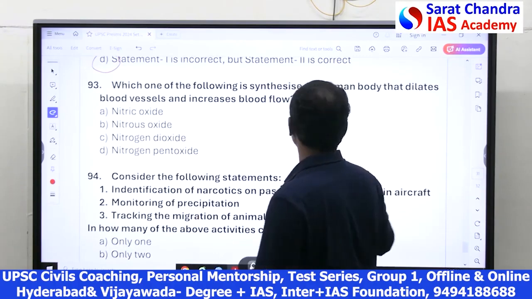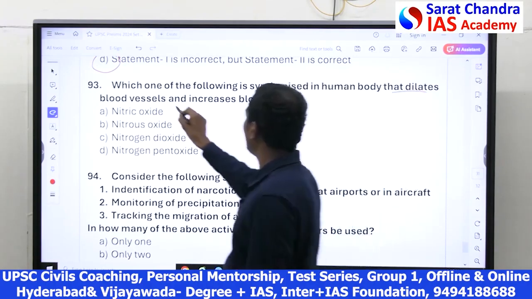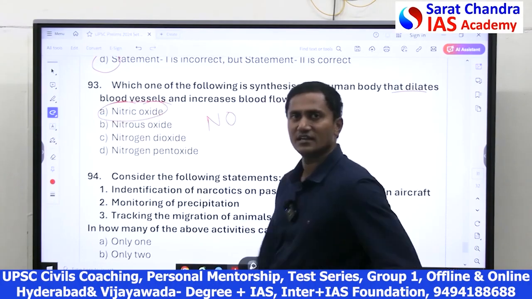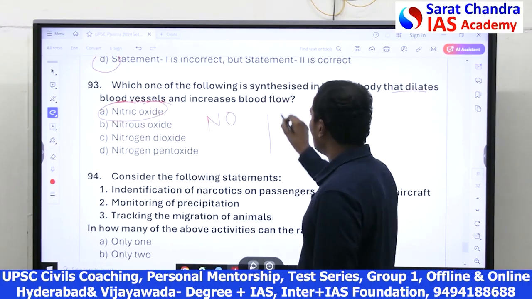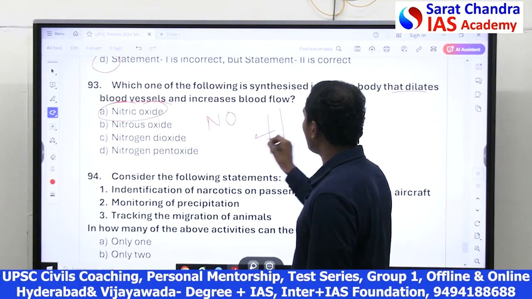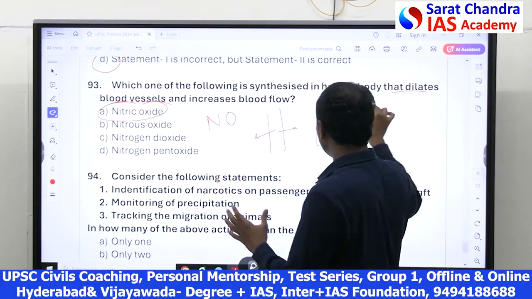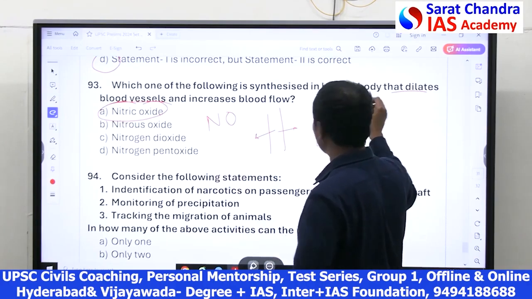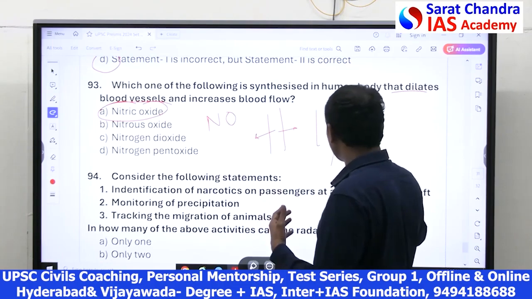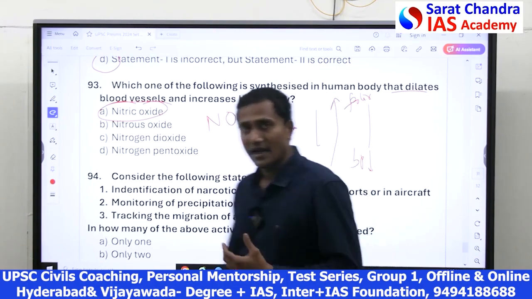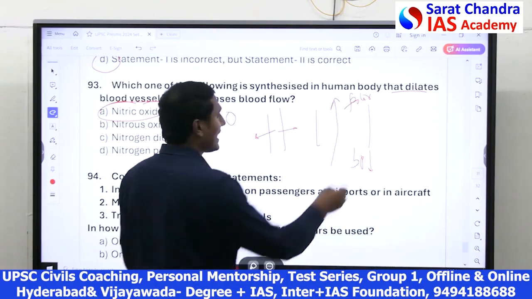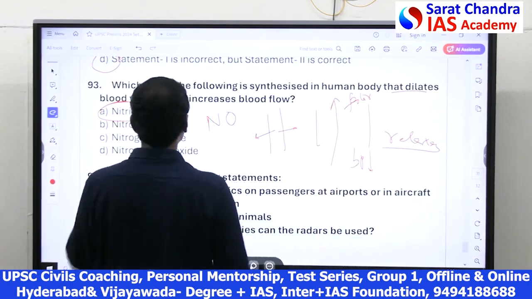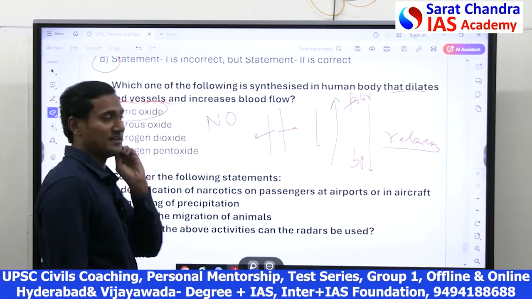Friends, which one of the following actually dilates the blood vessels? It's nitric oxide. If this is a blood vessel, it expands the blood vessel. Because of expansion, blood flows faster. As blood flows faster, the blood pressure reduces. As blood pressure reduces, it relaxes the blood vessel. That is the function of nitric oxide inside the body.